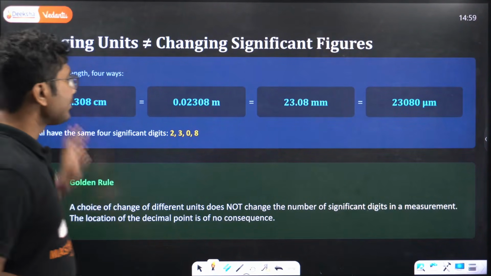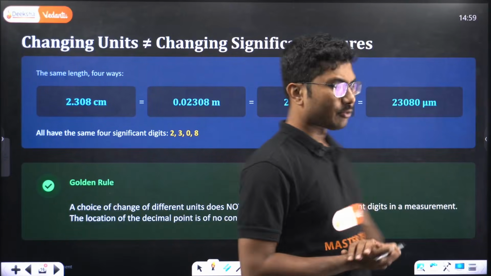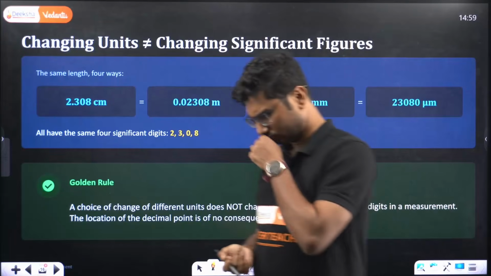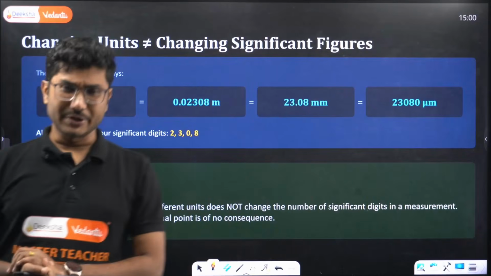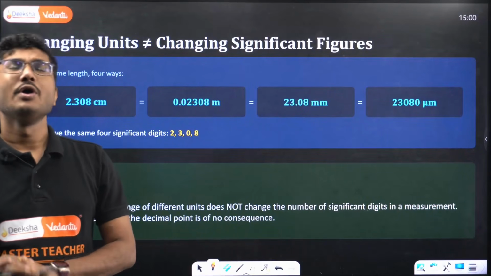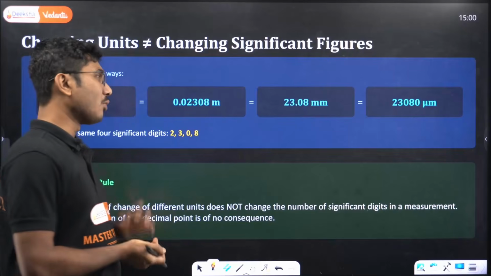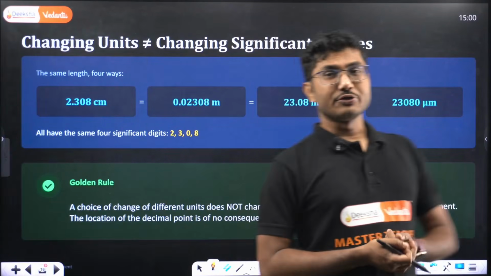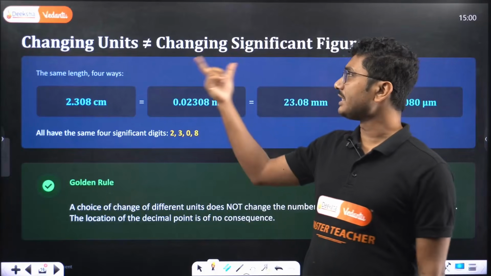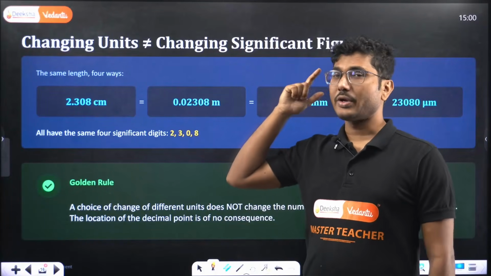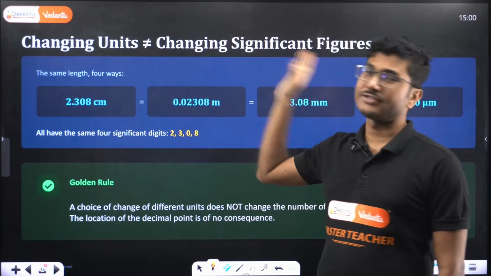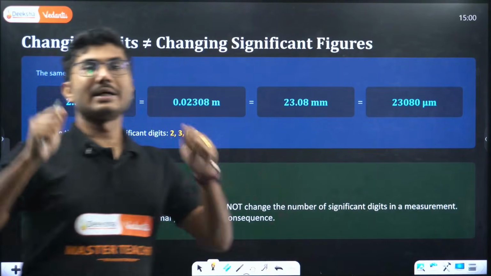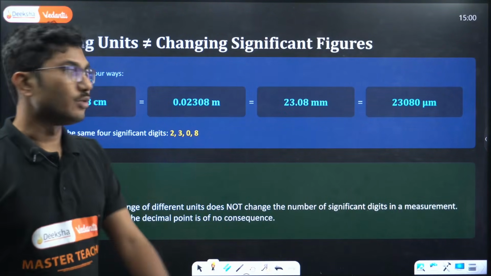Now when you change the unit, suppose you measured it in centimeter and you want to convert it into meters, or you have measured it in meter and convert it into centimeter, no matter what unit you use, the significant figure rule does not change. So changing units does not change the significant figures. The significant figures should remain the same no matter what unit system you are using.